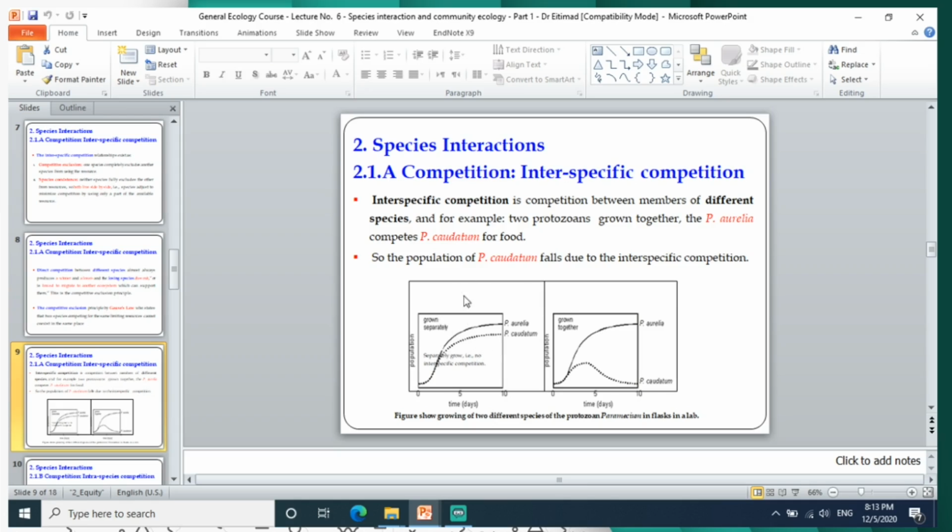When the 2 species compete, if they can coexist, they may use different parts of the food, or partition the resources between them. So two of them can live, and we call it coexistence. But if one of them dies out or is excluded, then only one survives. We call it competitive exclusion.